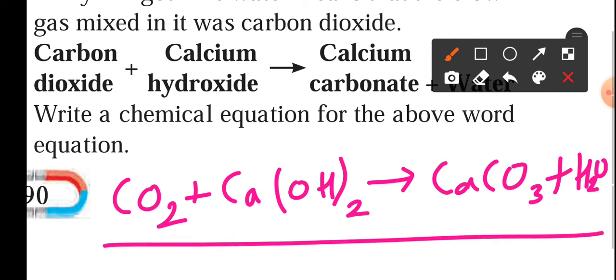So this is the chemical equation we have: carbon dioxide reacts with calcium hydroxide and forms calcium carbonate plus water.